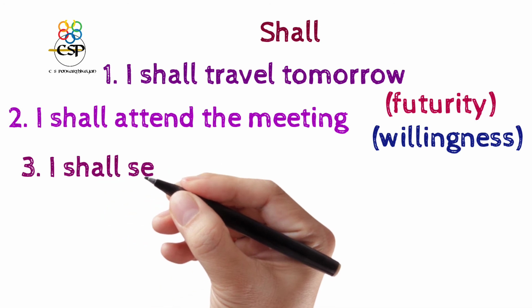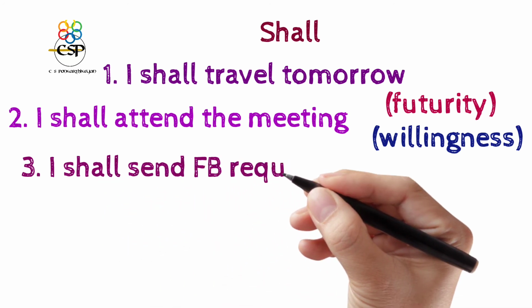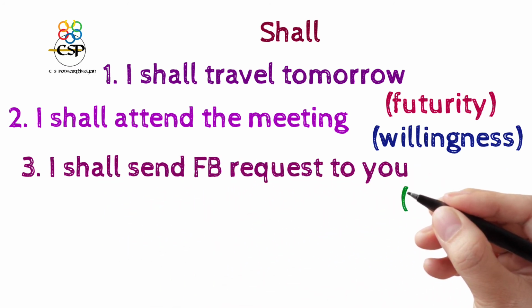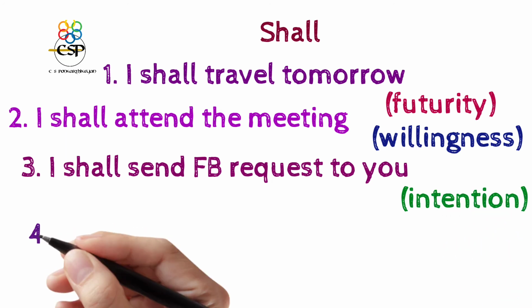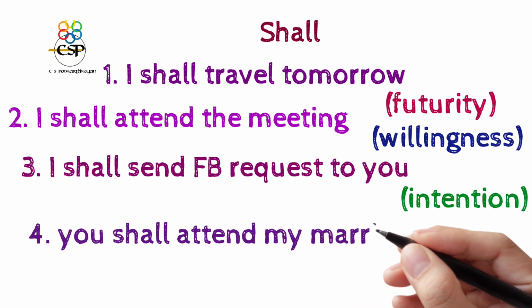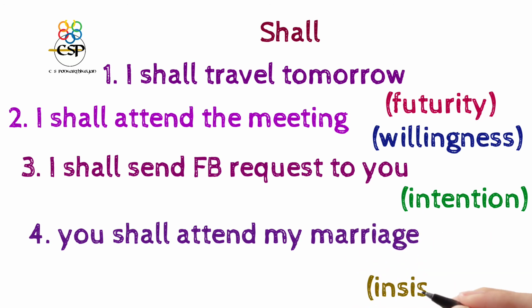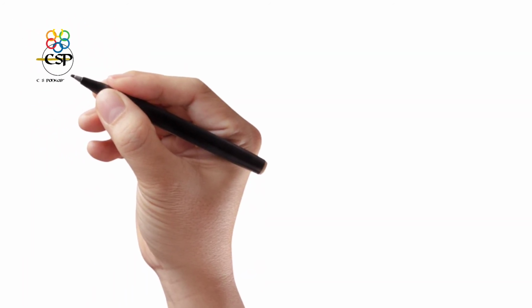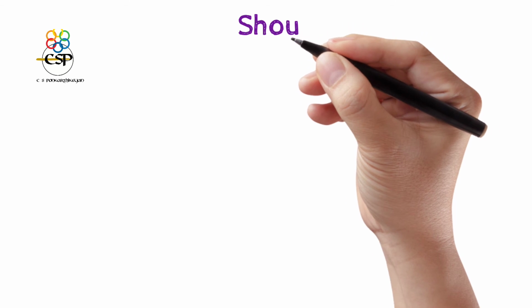And third, I shall send a FB request to you. It is about intention. You shall attend my marriage. It is about insistence. You should come to my marriage.